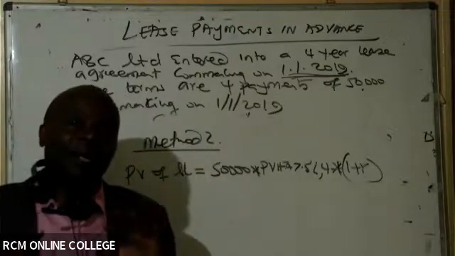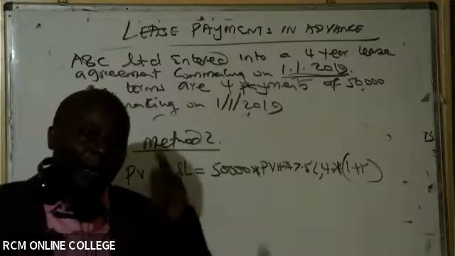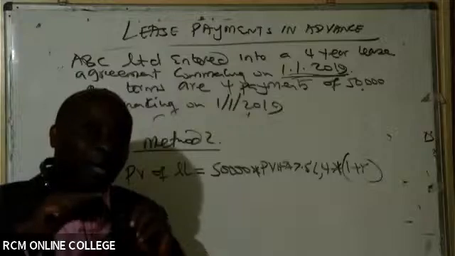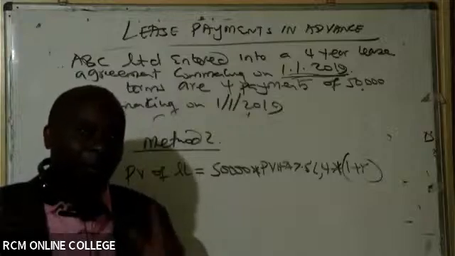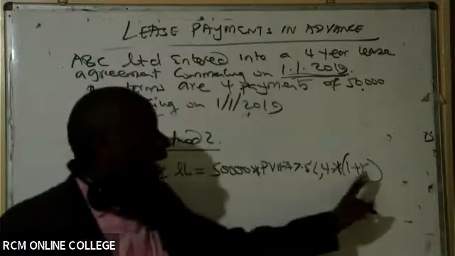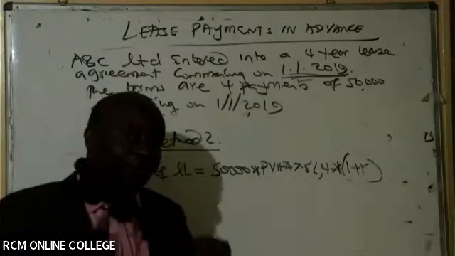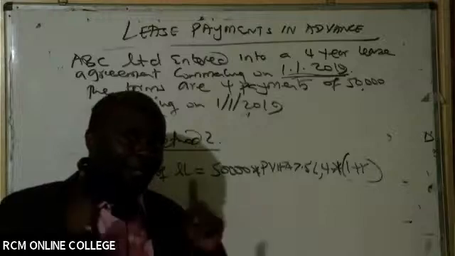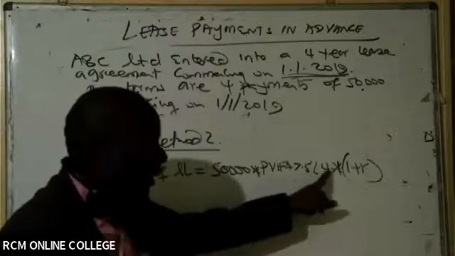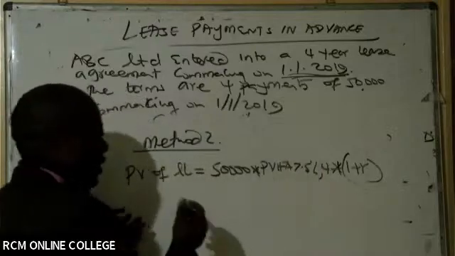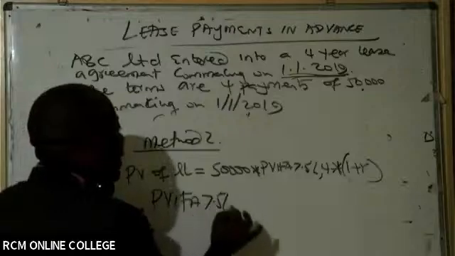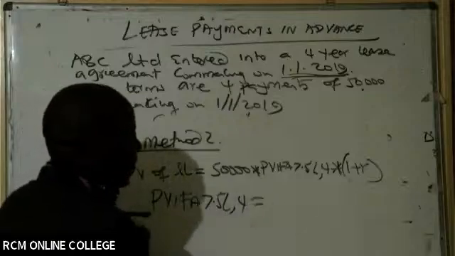But now remember, this total liability will be having that 50,000 in it. So then whatever you get, you have to subtract 50,000, because that 50,000 has been paid. Let's first of all do this. This 1 plus R takes care of the advance payment. So then let's first of all do this thing here. This PV FAR, that's the only complicated thing here. So we have PV FAR 7.5% 4 years.